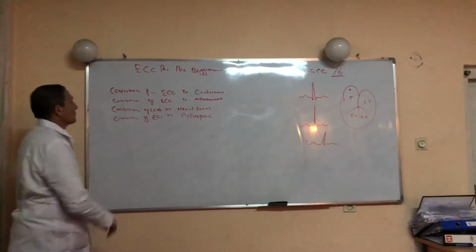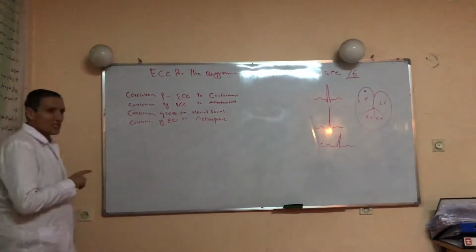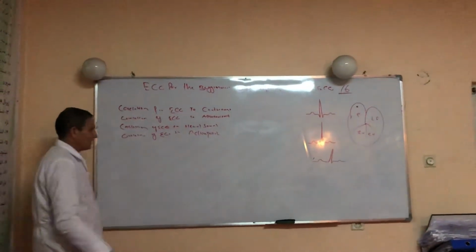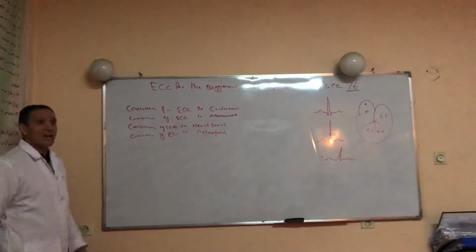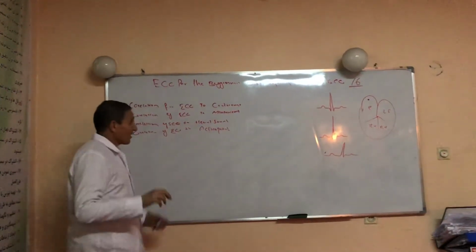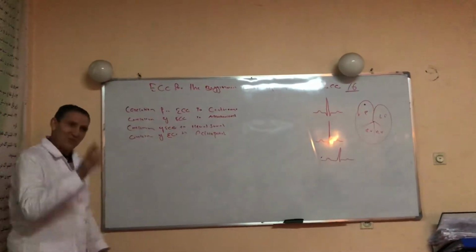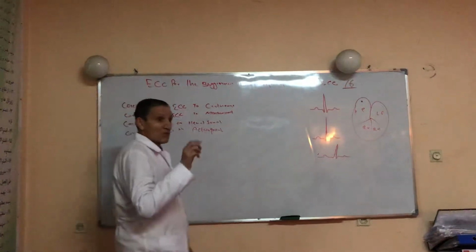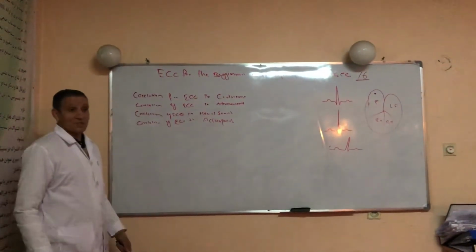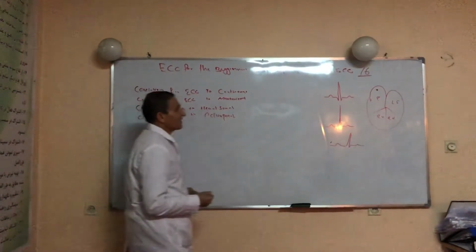Today's lecture will discuss the correlation of ECG to cardiac event, the correlation of the ECG to mechanical event, I mean systole and diastole, the correlation of the ECG to heart sounds, and finally the correlation of the ECG to action potential. We started from the cell, I mean from action potential. Slowly we will finish the physics and principle of the ECG. Tomorrow we will have another lecture about the rules, facts and basic principles of the ECG.